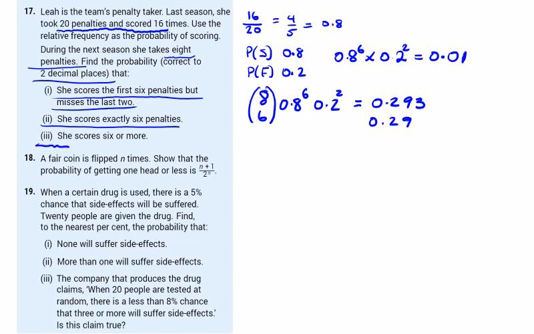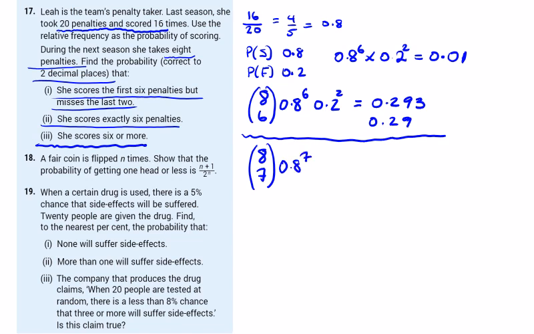Lastly, 6 or more. So we're going to have to do a couple here. She's going to score exactly 6. So that's 6. We have that one. So we need 7, 8. And she's taken 8, so we can't obviously have more than 8. So we need 8 choose 7 by 0.8 to the power of 7 by 0.2 to the power of 1. And we need 8 choose 8 by 0.8 to the power of 8 by 0.2 to the power of 0. She misses none,